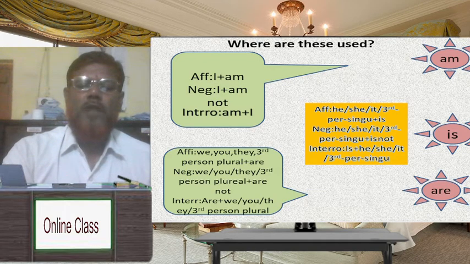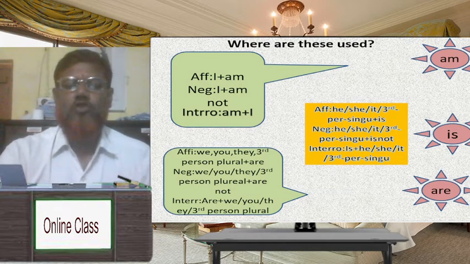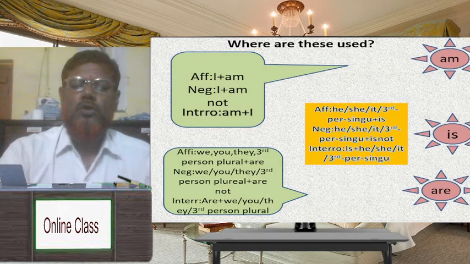Dear student, in an affirmative sentence, subject third person singular number, he, she, it, plus is. If the subject is third person singular number, we have to use is after that subject. Have you understood? Dear student, in negative structure, at first subject he, she, it, third person singular plus is not. If the sentence is negative and the subject is third person singular number, we have to use is not